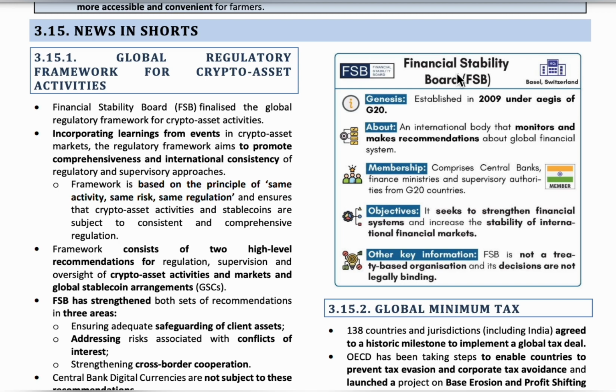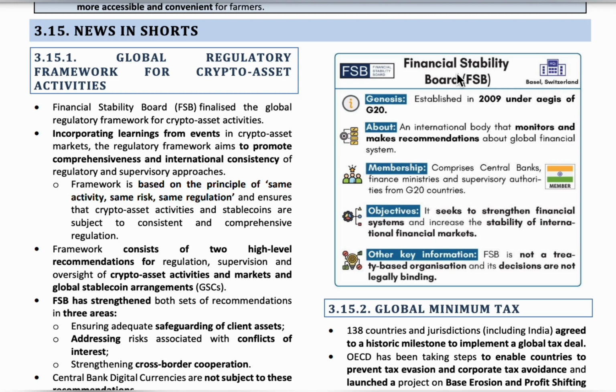So generally the two important points we have to remember: the unbacked cryptocurrency is the oldest currency. It only depends upon its own value based upon the market and supply. Its value will be increasing or decreasing. Bitcoin is an example of the unbacked cryptocurrency. And the next one is the stable coins. The value of stable coins will be the same, constant. So US dollar coin and Pax dollar are the examples.